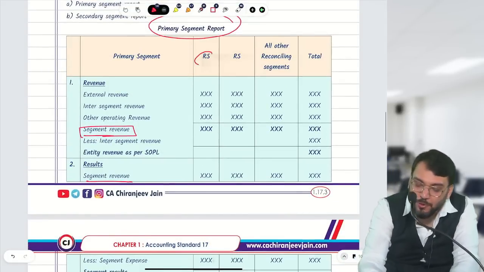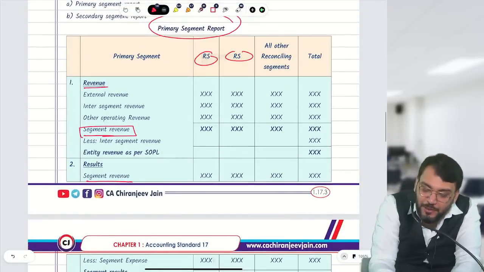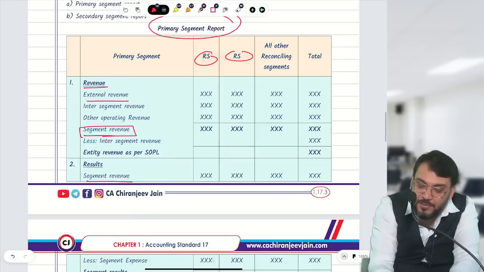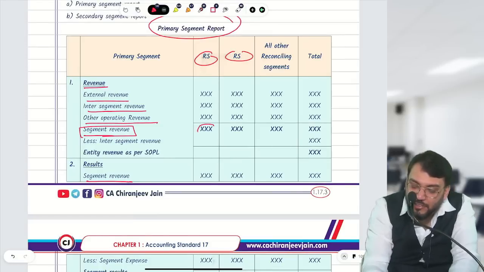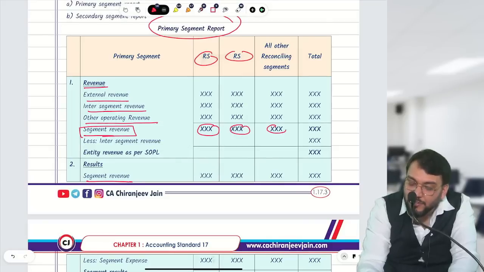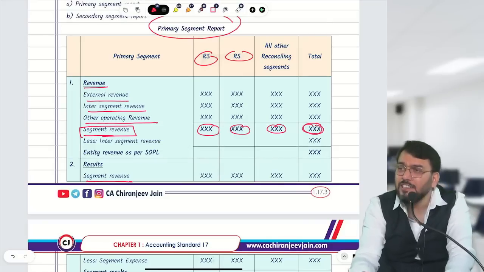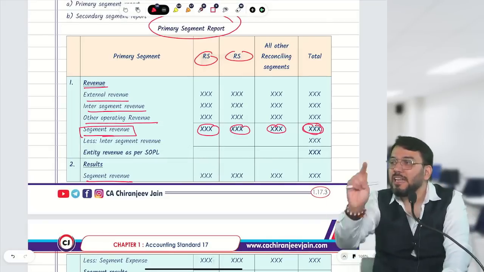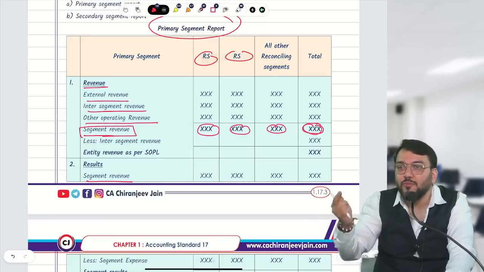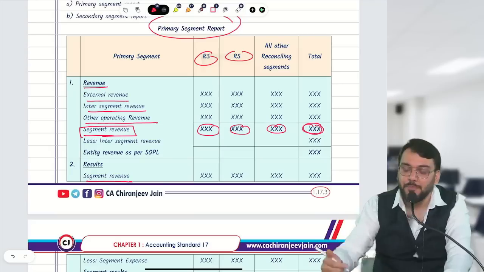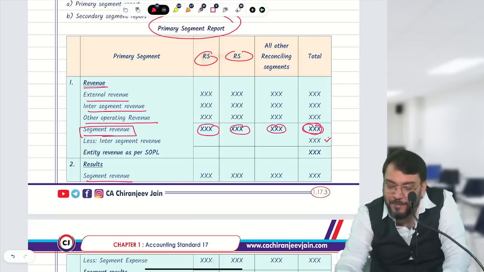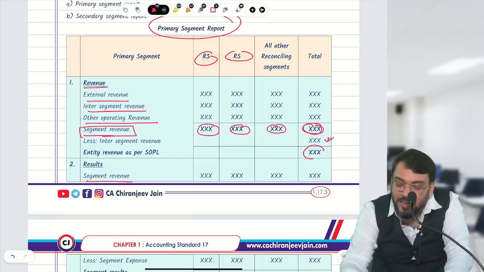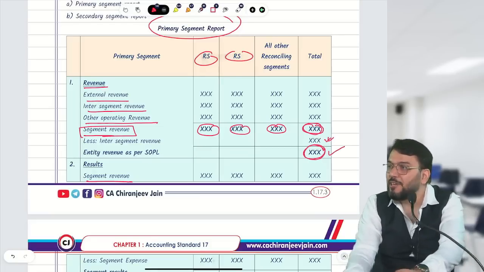So this will be your reportable segment. First, we write revenue. In revenue, write external revenue, inter-segment revenue, any other operating income. This becomes your segment revenue. But can you see this includes inter-segment revenue also? In SOPL, inter-segment revenue will not come, so we'll deduct it for reconciliation purpose. From this we'll deduct inter-segment revenue, and this will be revenue as per SOPL. Have you understood the disclosure requirement?